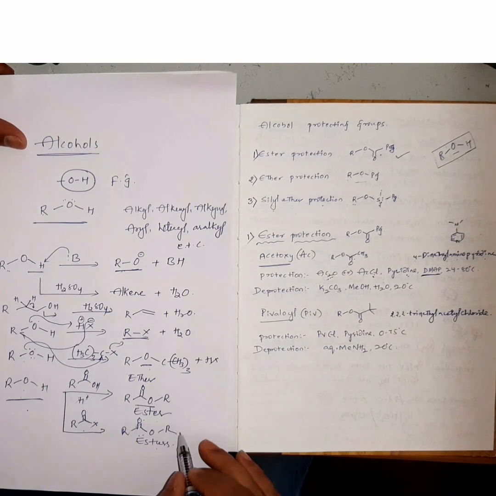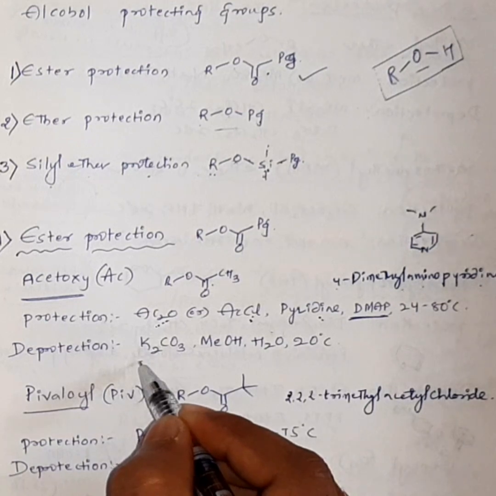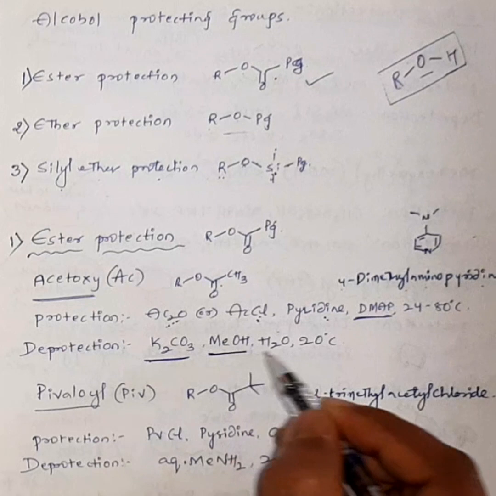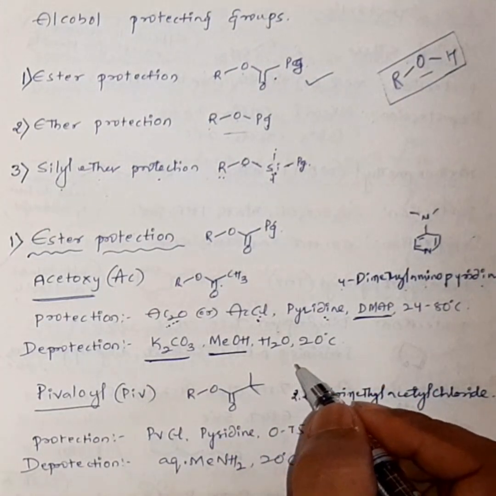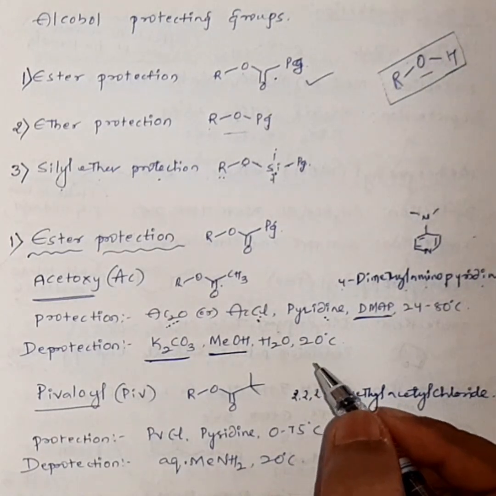Later on, the esters which are formed in this case can be converted back to alcohols by using a base like potassium carbonate in the presence of methanol. This is a basic hydrolysis type of reaction, or hydrolysis in the presence of a base.